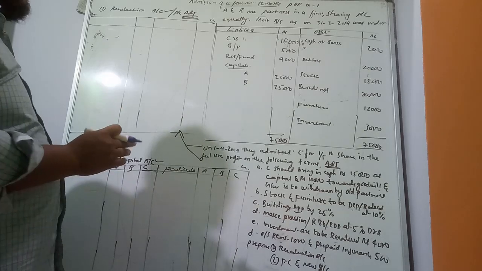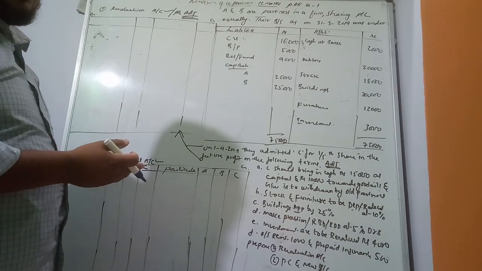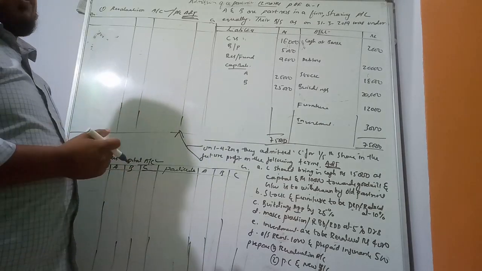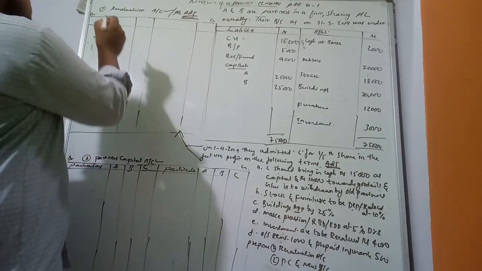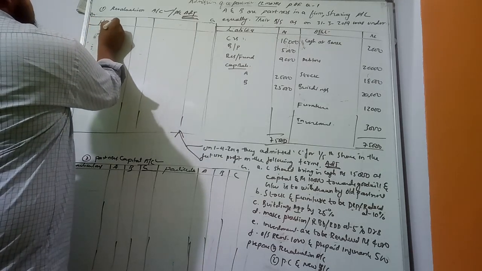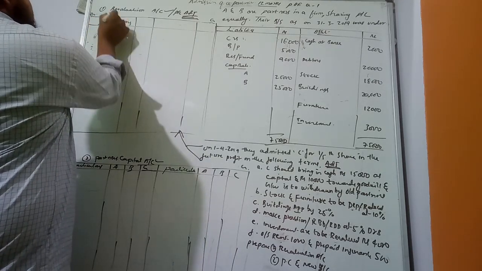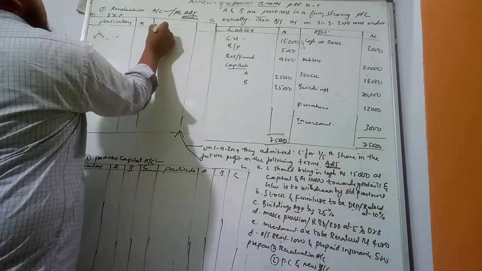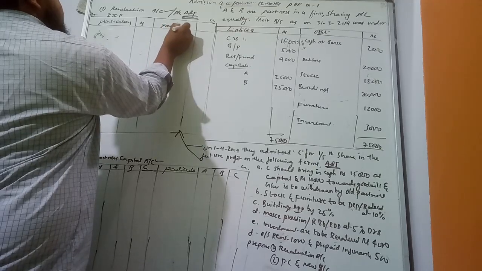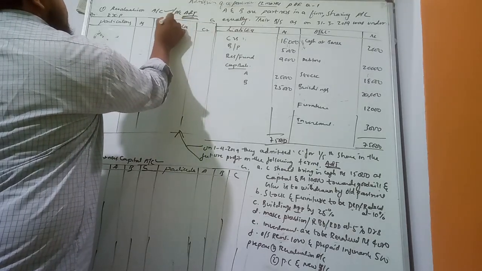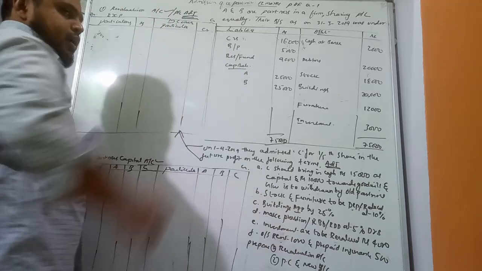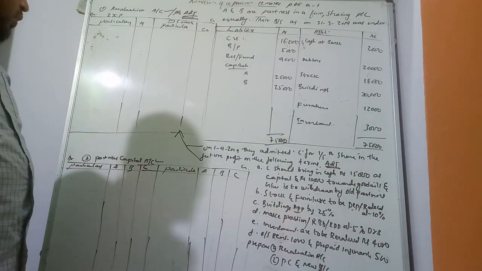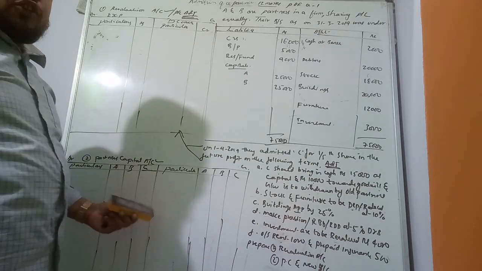The revaluation account is also called a nominal account. On the debit side we have to record all the expenses, and on the credit side we have to record all the incomes. So this is the revaluation account. Now the partner's capital account, while doing the problem I will explain it to you.